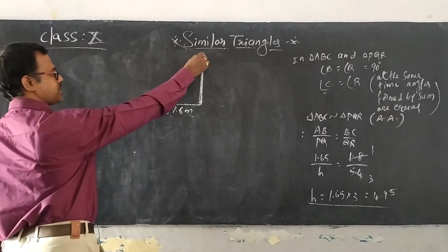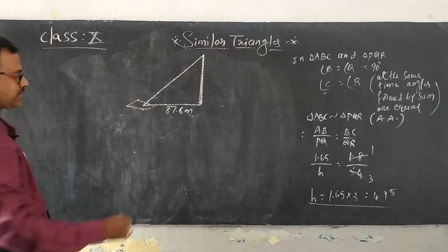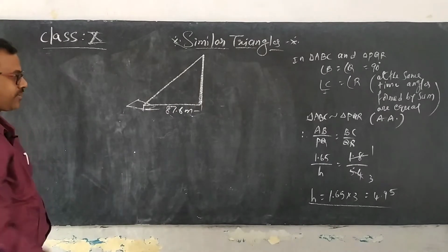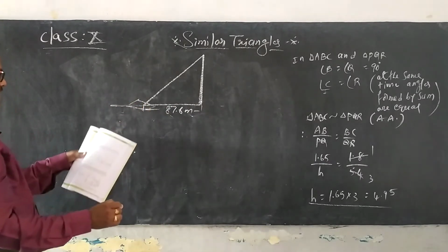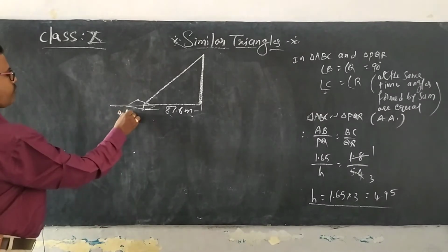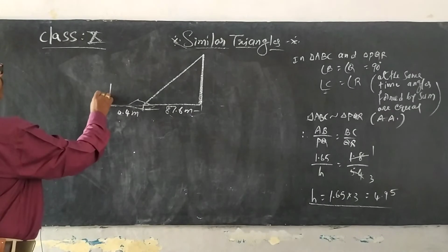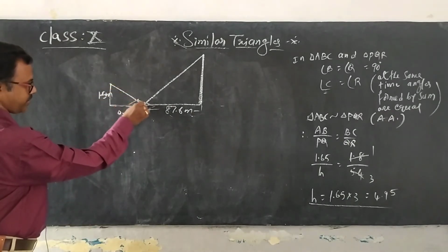The top of this tower can be observed in this mirror. The distance of the person from the mirror is given as 0.4 meters and his height is given as 1.5 meters.